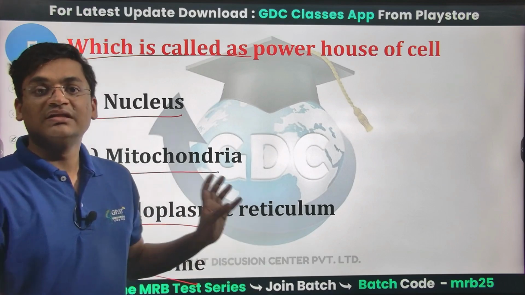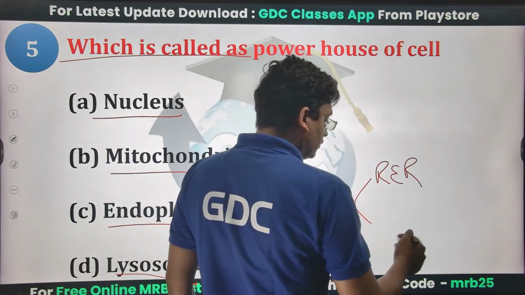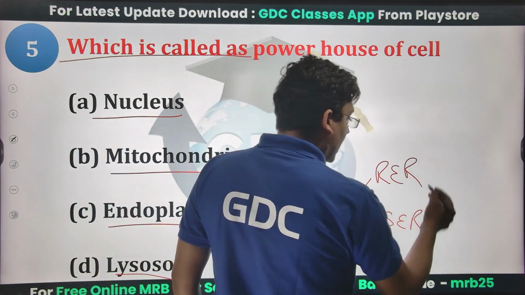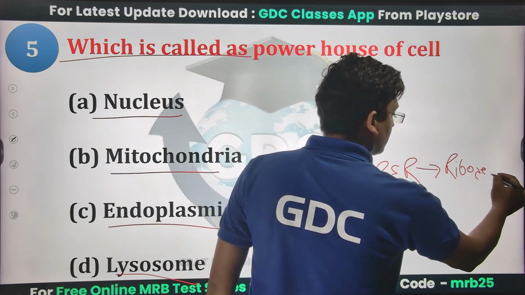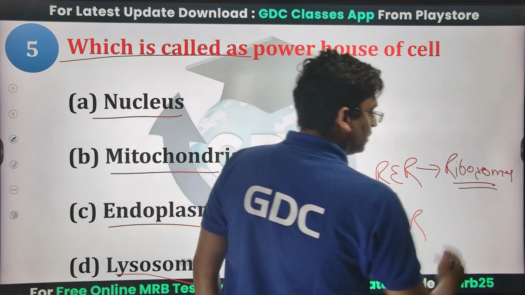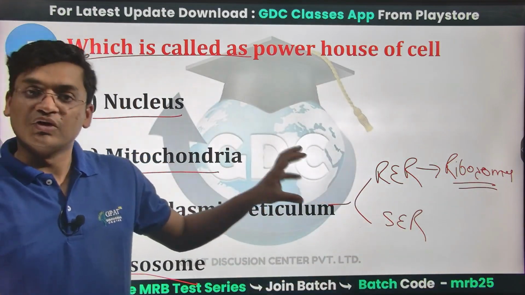Endoplasmic reticulum is mainly of two types: RER, that is rough endoplasmic reticulum, and smooth endoplasmic reticulum. RER contains ribosomes, and they are basically used in protein and lipid synthesis.